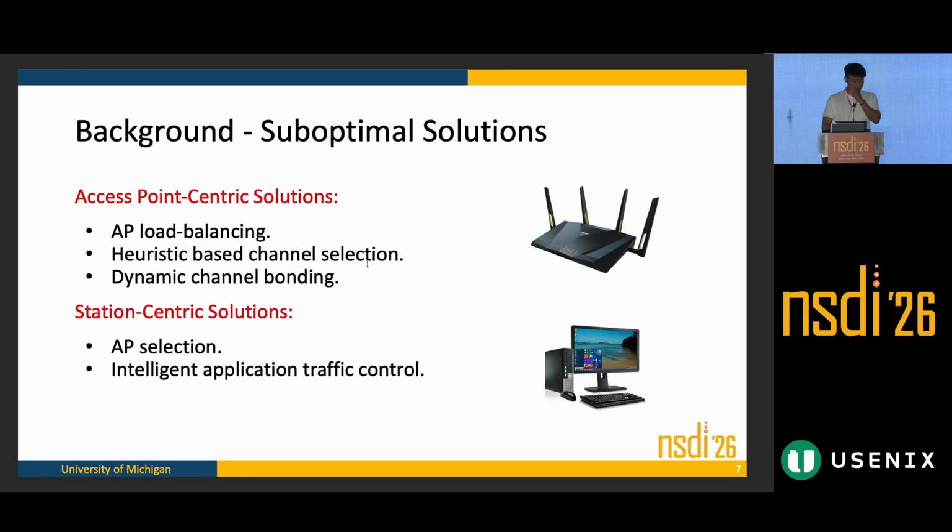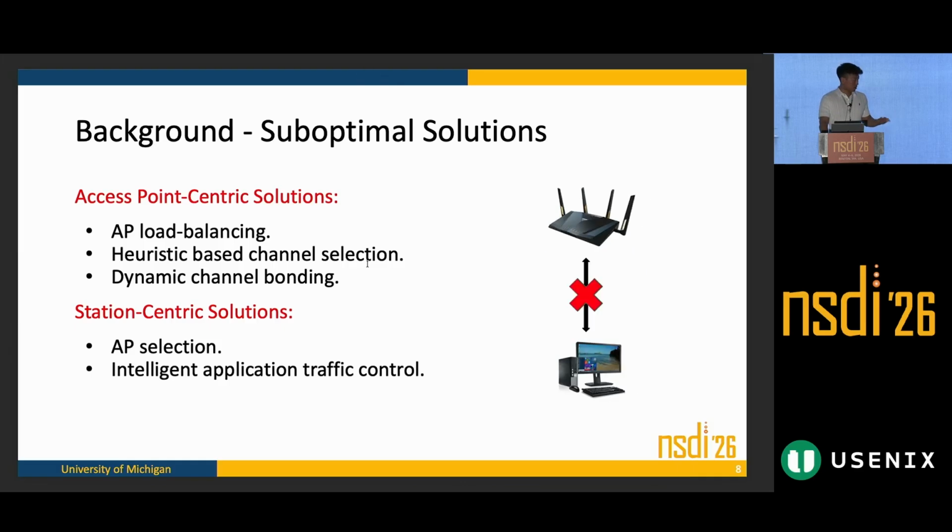The second key reason is the existing solutions remain suboptimal. The projects can be categorized into access point-centric solutions, like load balancing, heuristic-based channel selection, and dynamic channel bonding, or, on the other side, station-centric solutions like AP selection and intelligent application traffic control. The thing here is they're not collaborating together, but in the real wireless environment, access points and stations work together to do the communication. So part of our job here is to break the boundary and formulate both parties in one function to achieve even better performance.